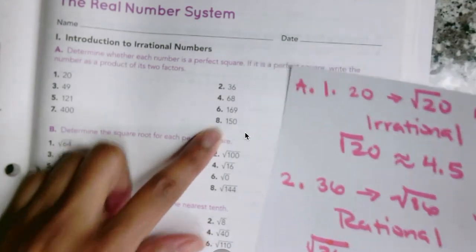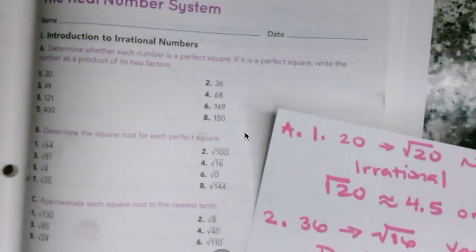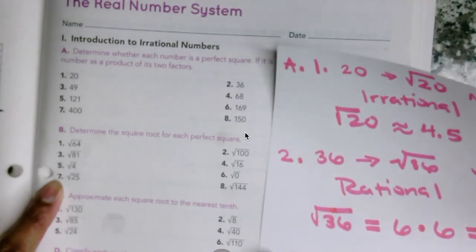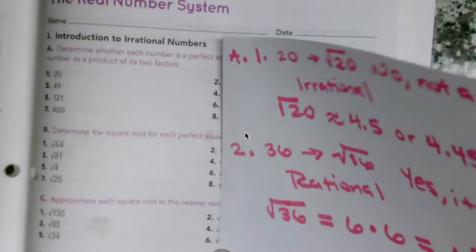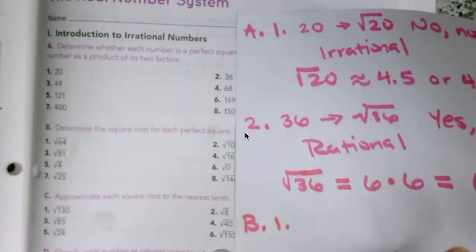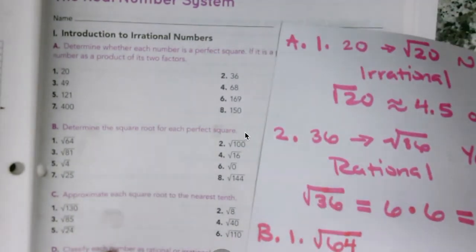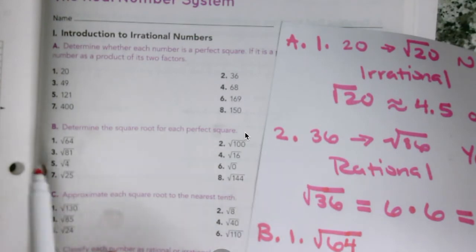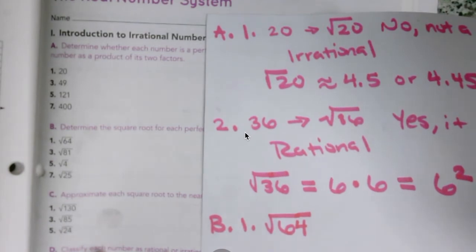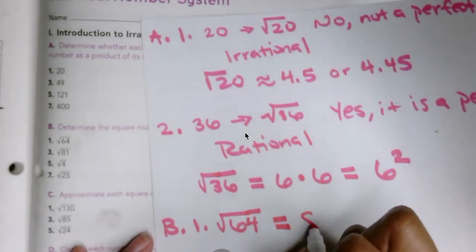Okay? So that's part A. You're going to do the rest. And so you only got 6 more to do. B, determine the square root for each perfect square. You can do that. I don't need to help you with that. But let's do 1 for B. Number 1, square root of 64. So they're telling you that all of these are perfect squares. So what's the square root of 64? Do I have to approximate or do I have to say equal? Equal, because it's a perfect square and it's equal to 8.